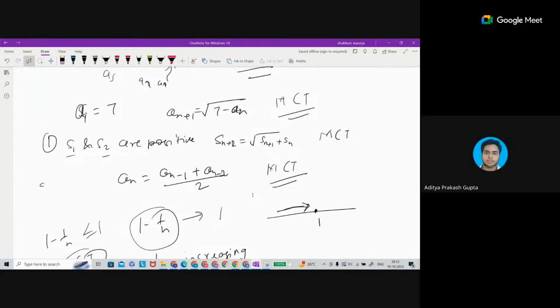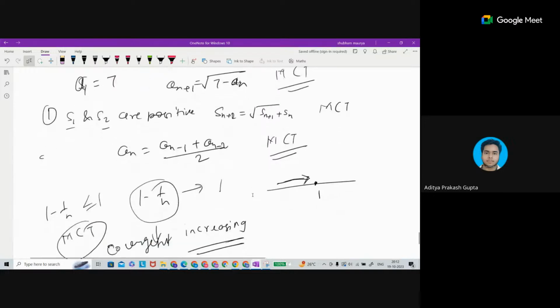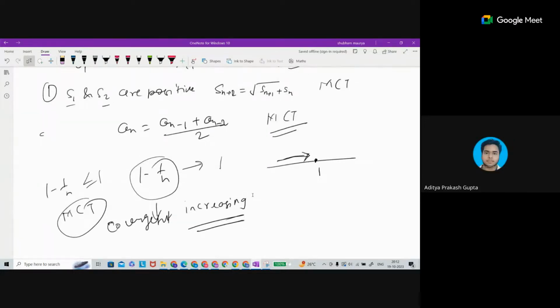Sir, in this 1 minus 1 by n sequence, the first term is 0 as n equals 1. Yes, the first term will be 0. The second term will be 1 minus 1 by 2, which is 1 by 2. So this is an increasing sequence. Yes, sir, I got it.